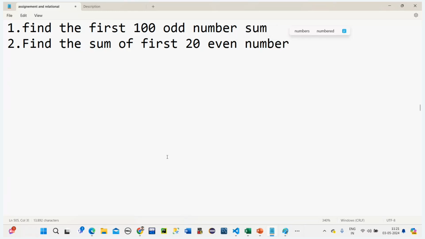Like for example, we have 1, 2, 3, right? So we want the sum of only even numbers or only odd numbers, like that. These two questions you have to do.